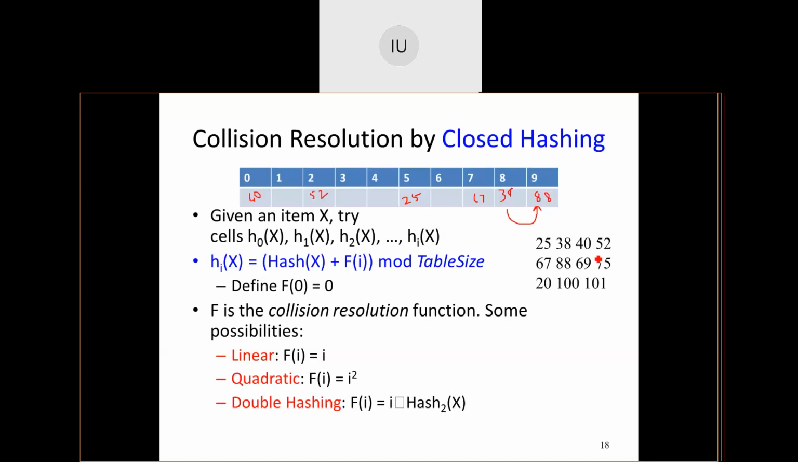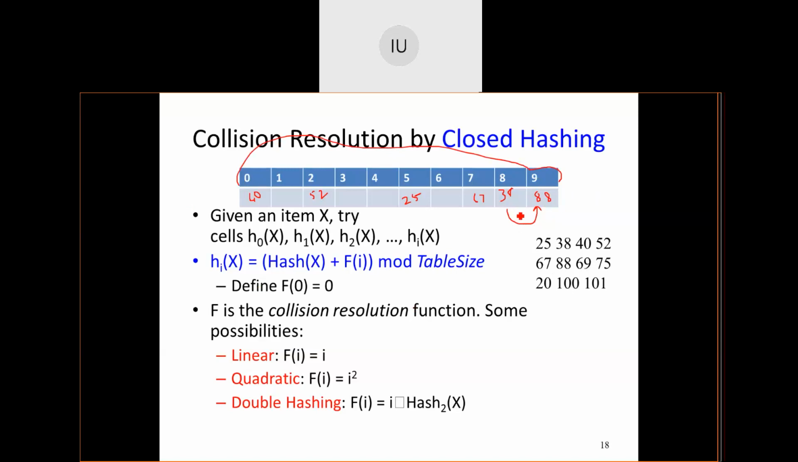Then 69. Of course, there is a collision. So what will I do? I'll do plus 1. How do you do plus 1? If I do plus 1 normally, it will be 10. Can I do plus 1 normally? No. Plus 1 mod size. Do you remember circular queue? When I am talking about circular queue, the same thing goes here. There is a wrapping around, from the last position to the first position.